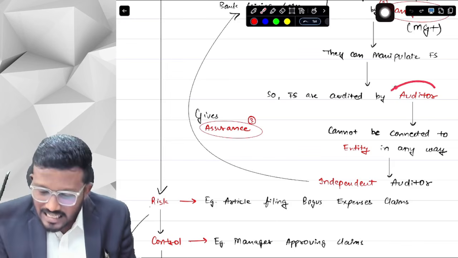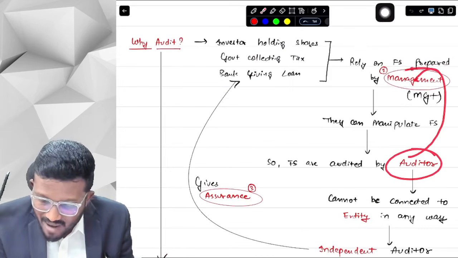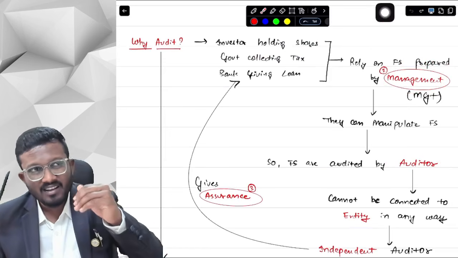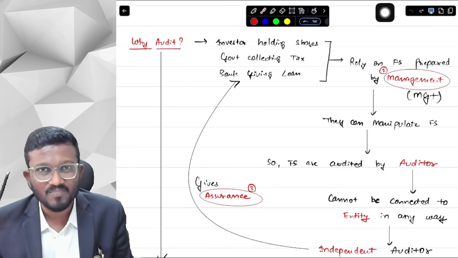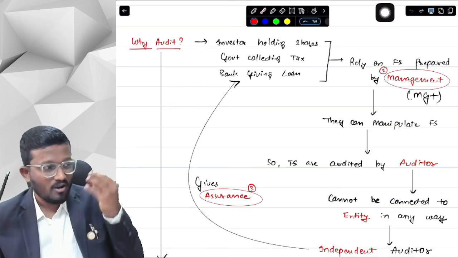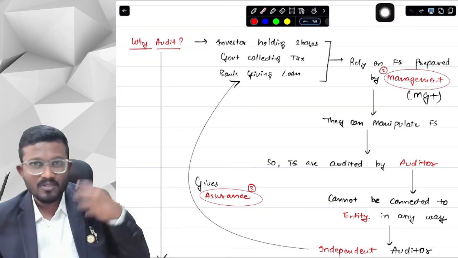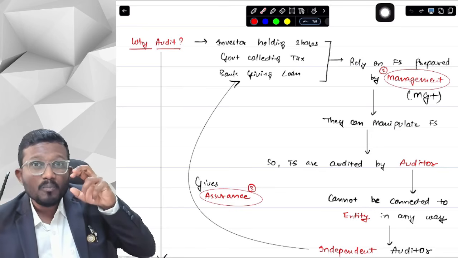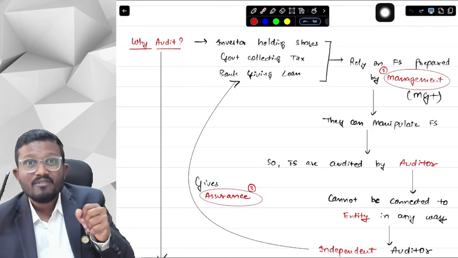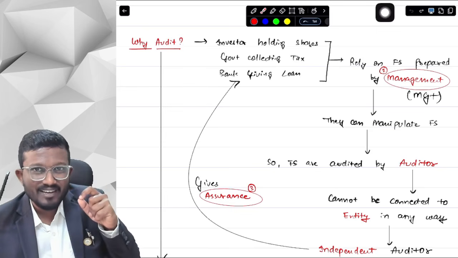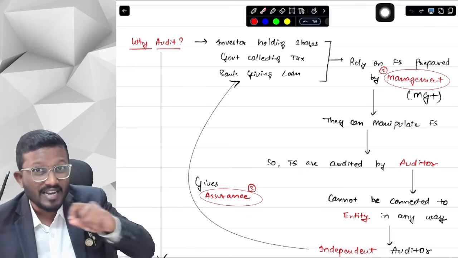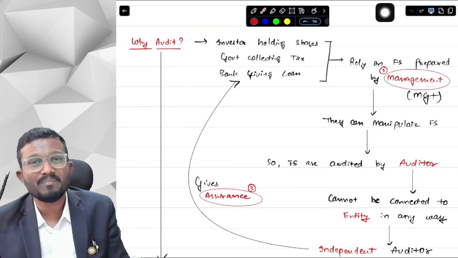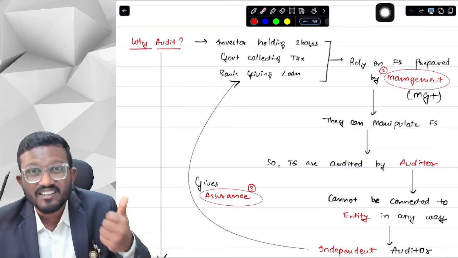Now tell me, can the auditor be connected with the management? Suppose we have a CEO and her husband is the auditor of the same entity. Now, if I am the husband of the CEO and I am the auditor of the entity, will I be unbiased? Will I show partiality? I will think, this is my wife's entity, and if I point out any mistake, my wife will beat me at home. So can I show any unbiasedness? No sir, I will always be biased. I have a self-vested interest in that particular entity.